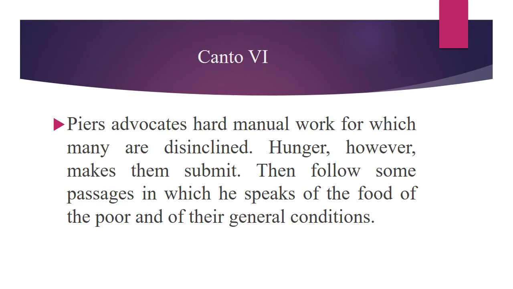So इस poem में ये दिखाया गया कि जब लोग hard manual labour या work की तरफ नहीं जाते, तो hunger उसका नतीजा होता है, और hunger however makes them submit. हंगर फिर उनसे वो काम करवाता है. Then follow some passages in which he speaks of the food of the poor and of their general conditions. उसके बाद के passages में जो speaker है वो हमें food of the poor के बारे में और दूसरी general conditions के बारे में बताता है.